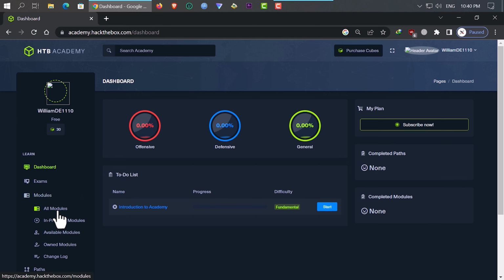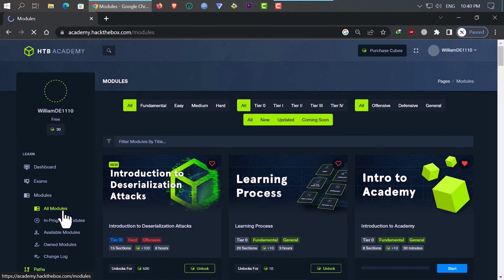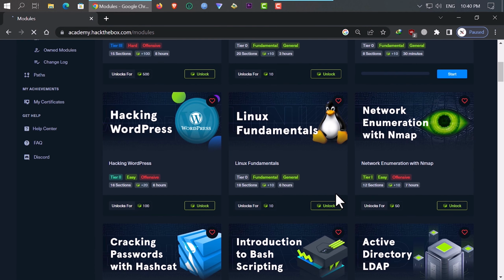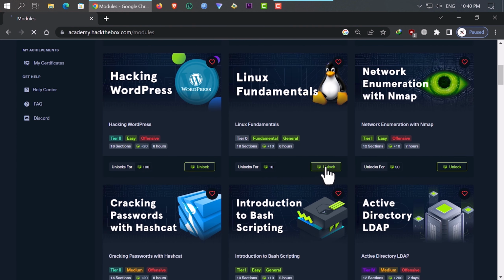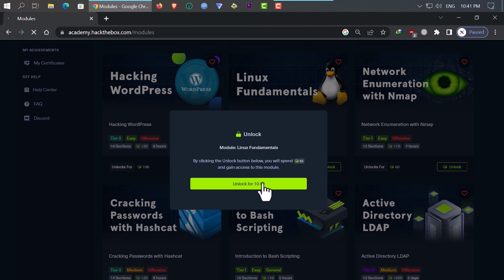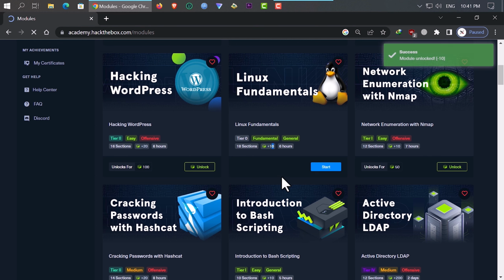Then click on Module and All Modules. Now scroll down a bit. Here, Linux Fundamentals. As you can see, 10 cubes needed, but up there also you can see 10 cubes. It means if you fully complete this Linux Fundamentals course, you will get your 10 cubes back. So it's literally free.